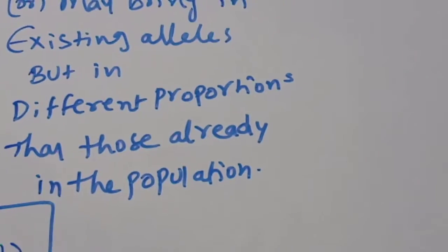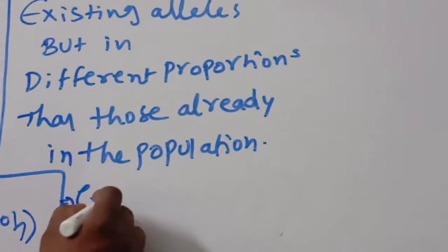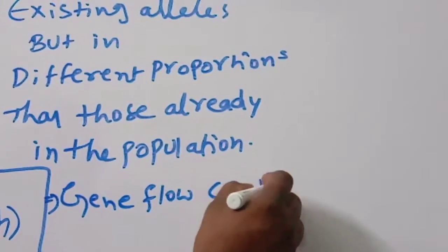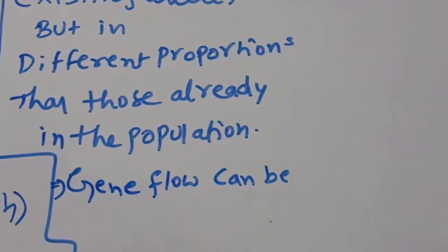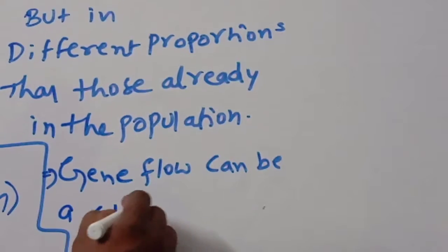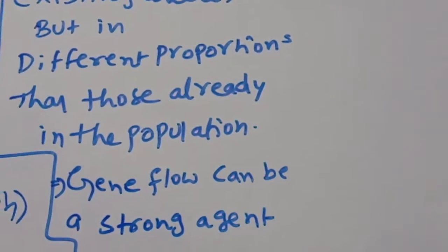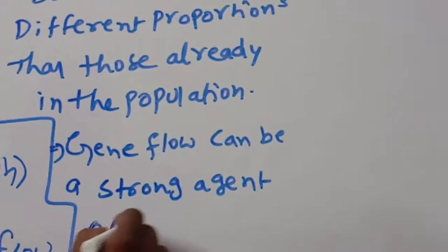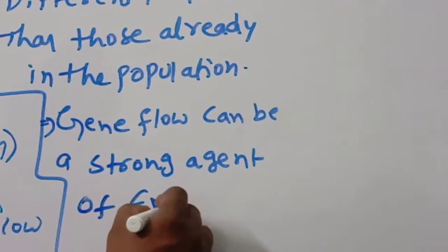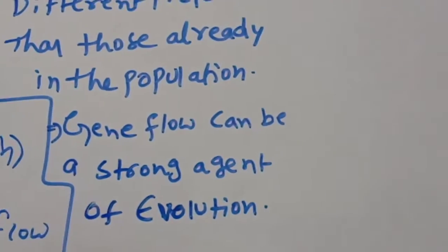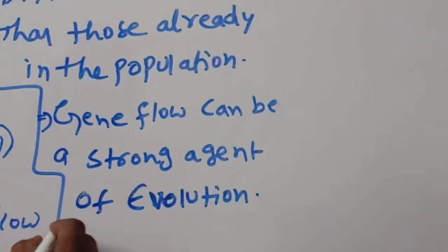Next point, gene flow can be a strong agent of evolution. So this is about gene flow.